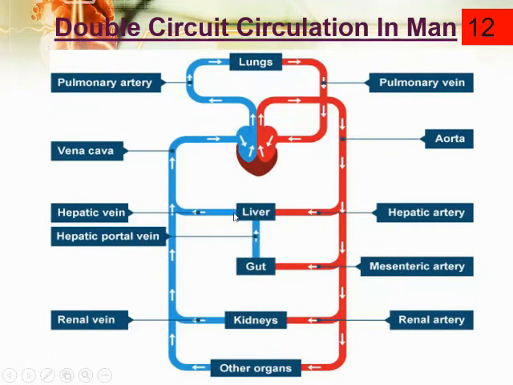They will collect the blood, and this blood is deoxygenated. These veins join together and form a broad vessel, the vena cava. This is the inferior vena cava, and from the upper side this is the superior vena cava. They will collect the deoxygenated blood into the human heart, into the right atrium.